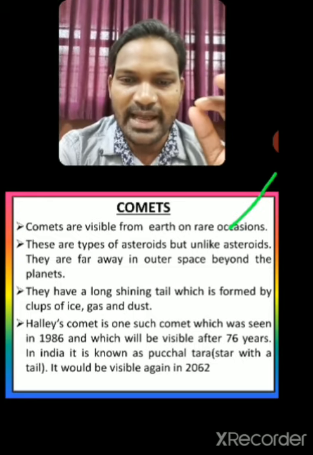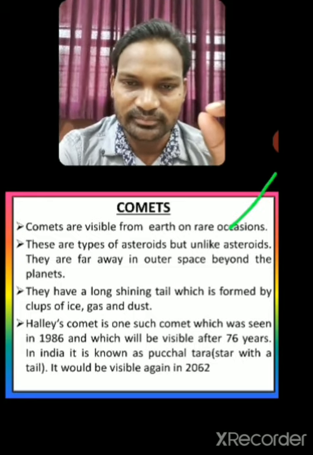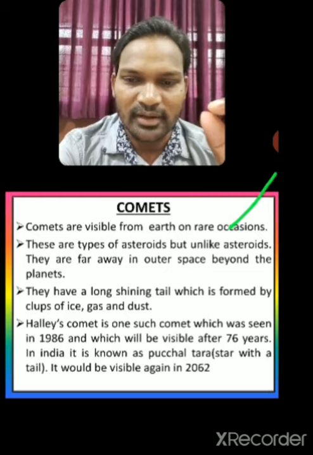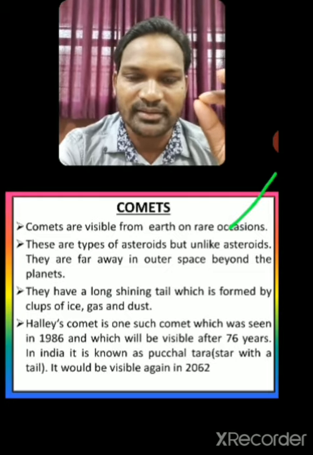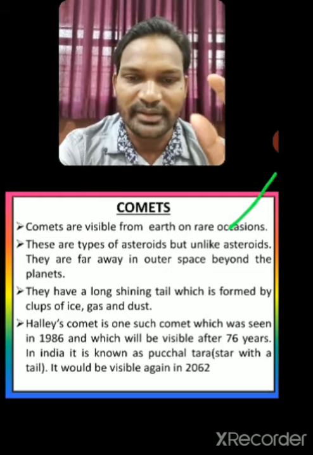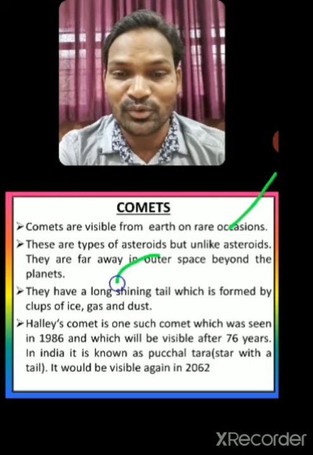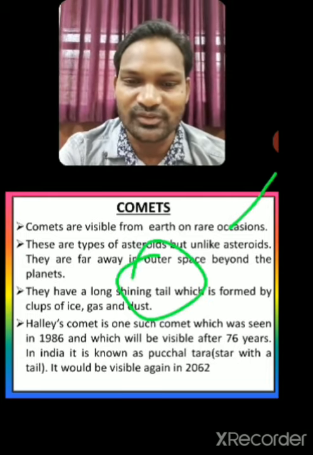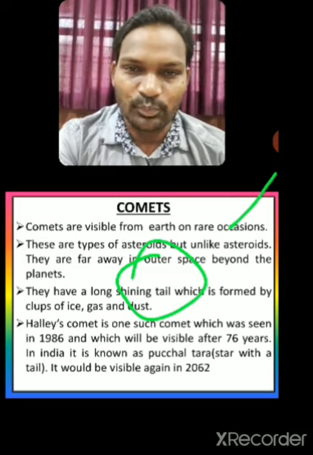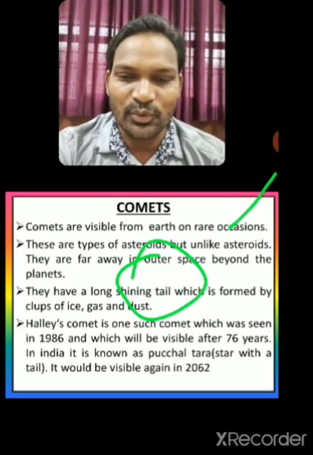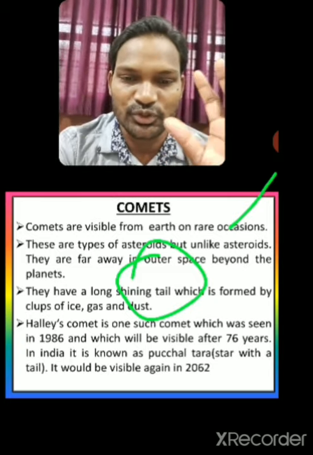They have a long shining tail which is formed by clumps of ice, gas and dust. Keep in mind, a long shining tail. This is also called Puchal Tara, a star with a tail, Puch we say.